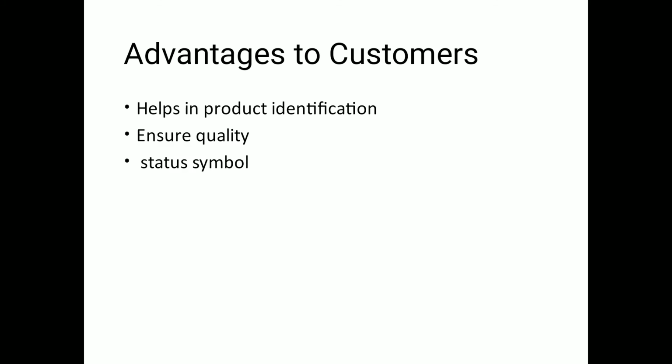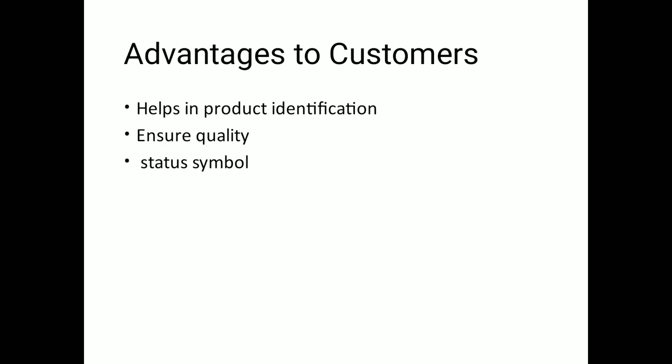Next, advantages to customers. First, it helps in product identification. Yes, as I said, you do not have to go so close to a shelf to identify a 5-star or a Cadbury Dairy Milk or a Lux soap, right? आप दूर से ही आप जान सकते हो because of its label, because of its specific features. So that helps you in identifying what you like even when the products are amidst other 100 products.